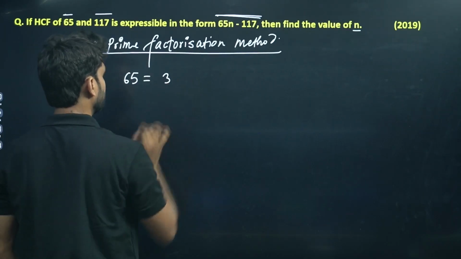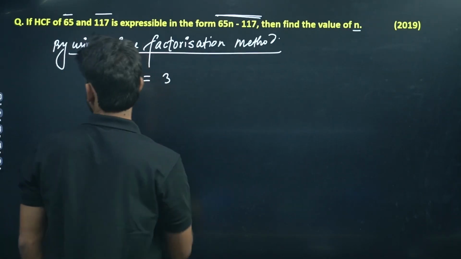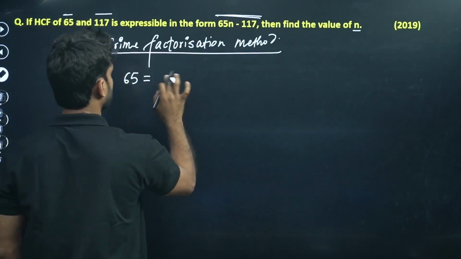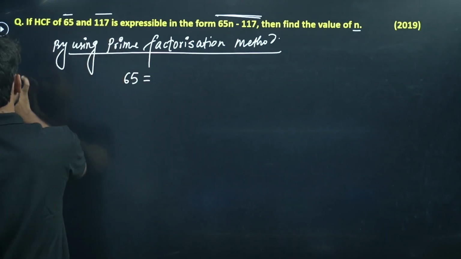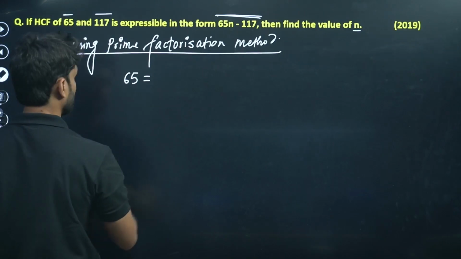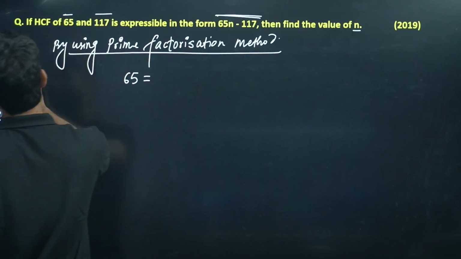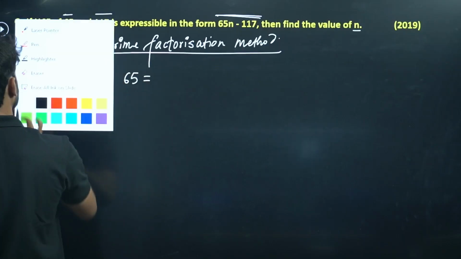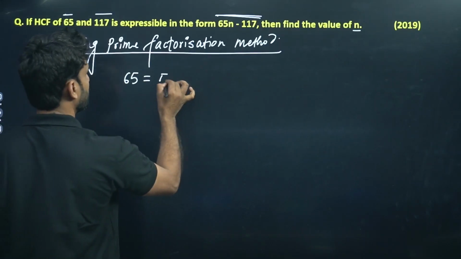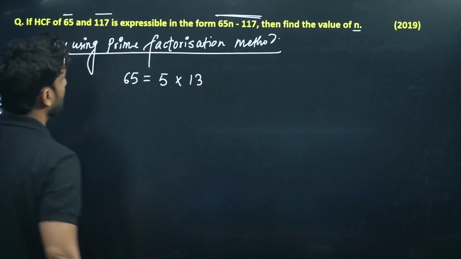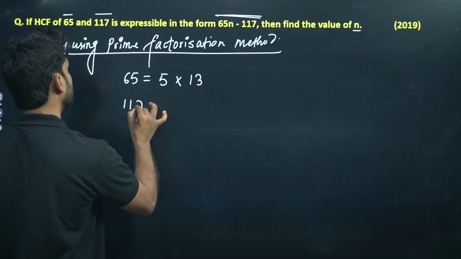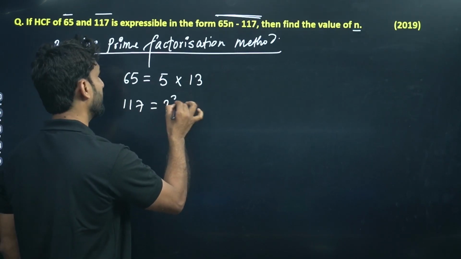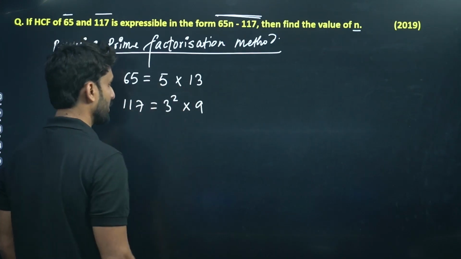That is simply 5 into 13. Another number is 117, and the factors of 117 are 3 square into 13. Oh, sorry.